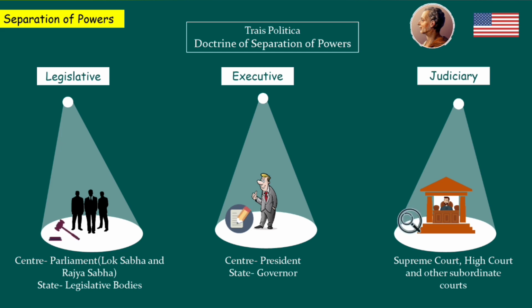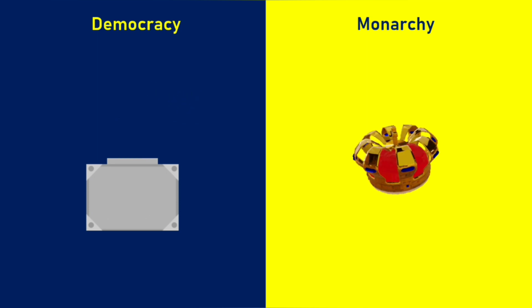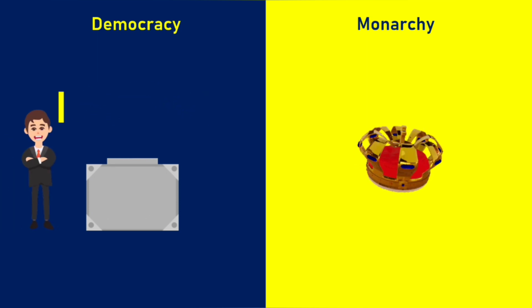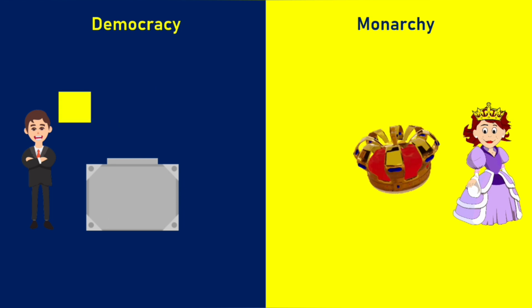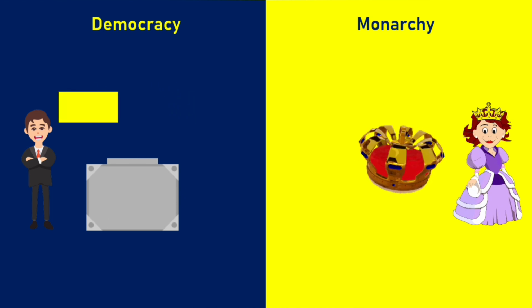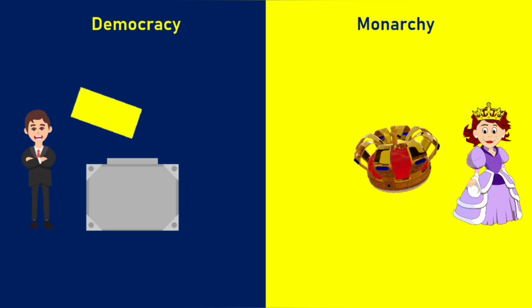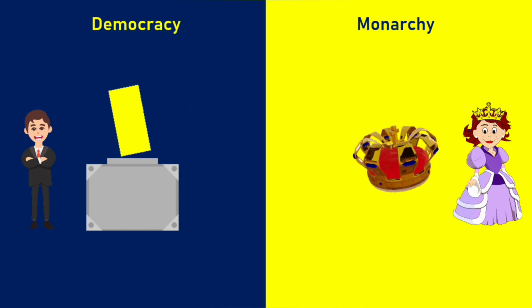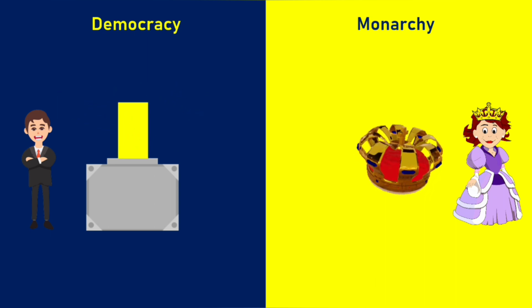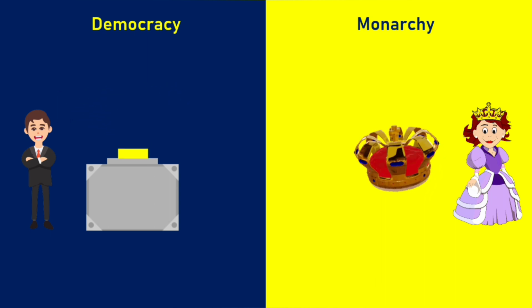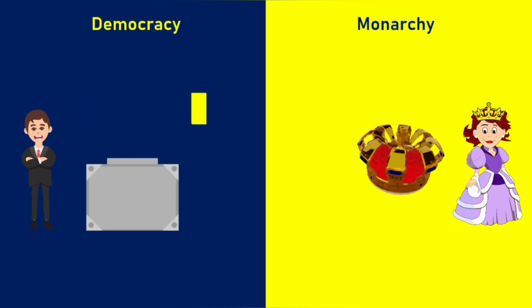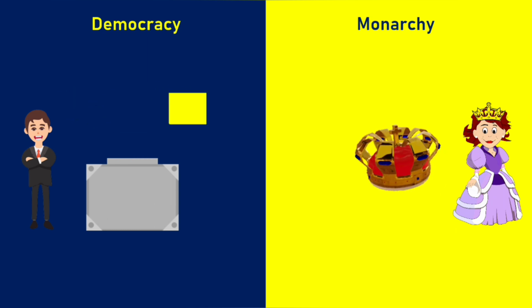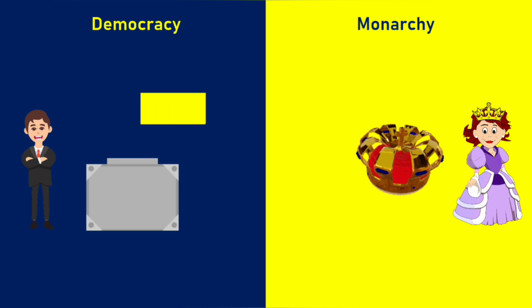Now, to understand the concept of separation of powers, here we have to understand two systems. One is democracy and the other is monarchy. Democracy means elected rule and monarchy means hereditary rule. In India, we follow elected rule, where the representatives are elected by the people. That is why India is called a democratic country. If you want to take an example of monarchy system, then that is Britain, where the king or the queen is the head of the state. Monarchy system is a years-old system where kings and emperors used to rule. This system remained in India for centuries.